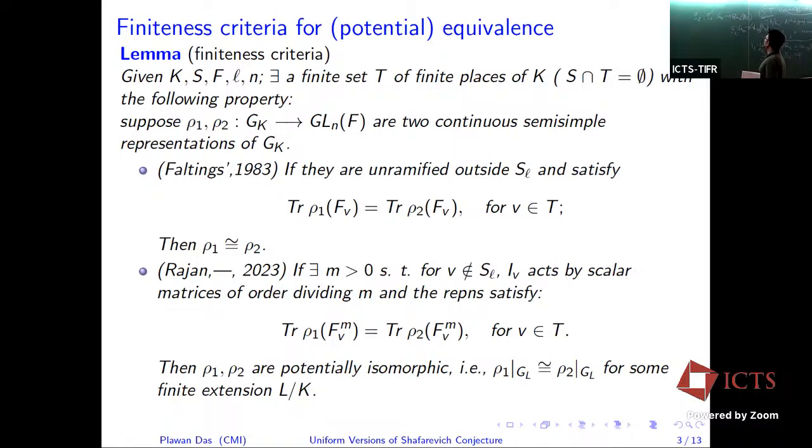Then using the Chebotarev density theorem, we can say that if these representations are unramified outside S, then it is enough to check the equivalence of the representations on a particular collection of elements of GK. Those are the Frobenius elements.